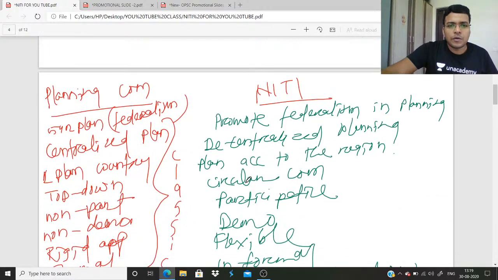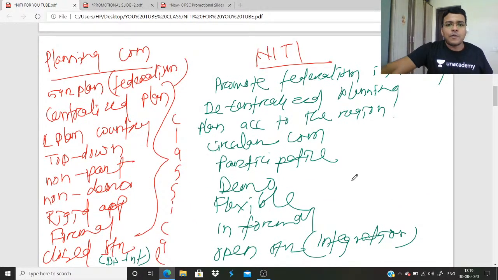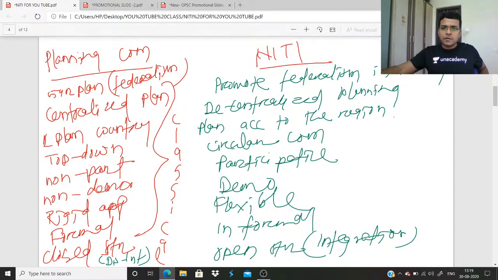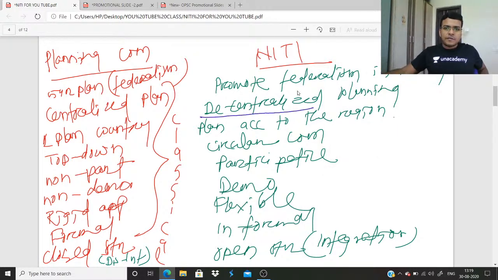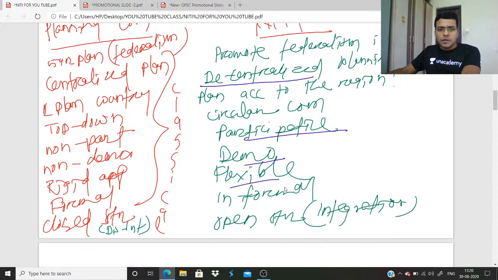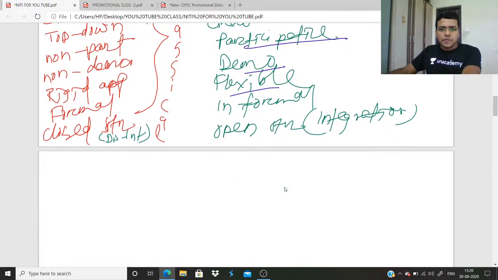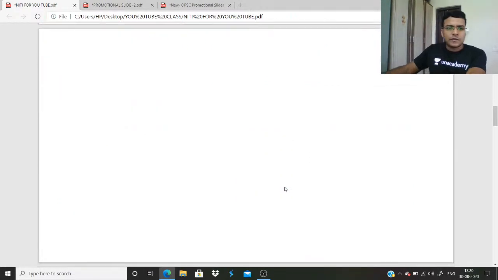How will we look at it? How federal spirit? This is decentralized, participative, states participate, flexible, democratic. Okay, now just look at this diagram.